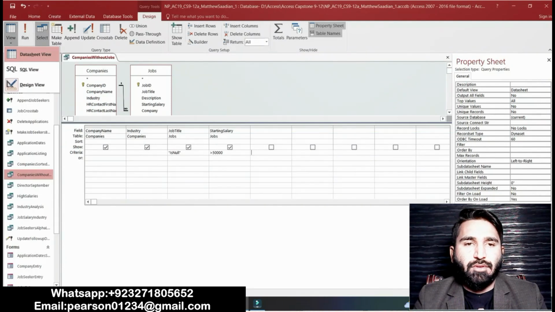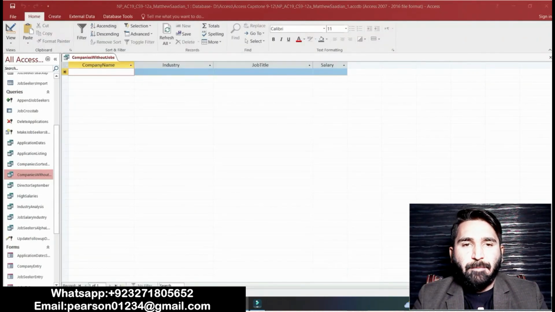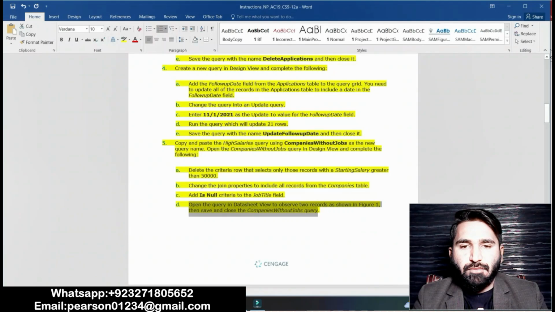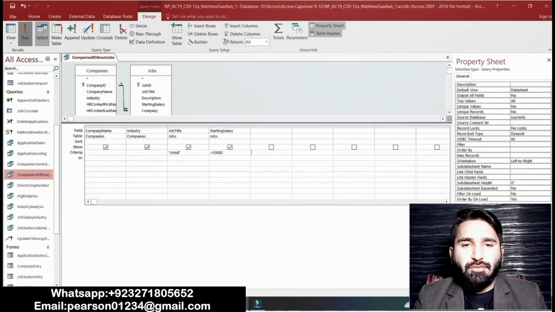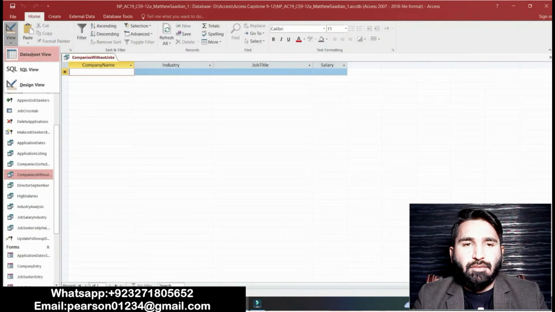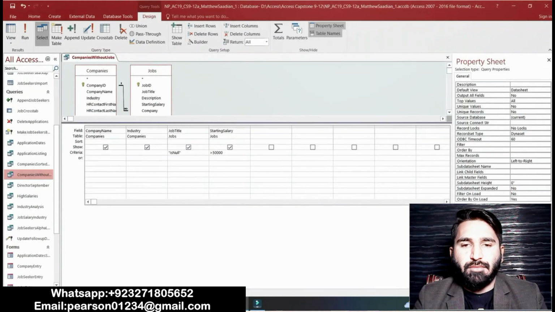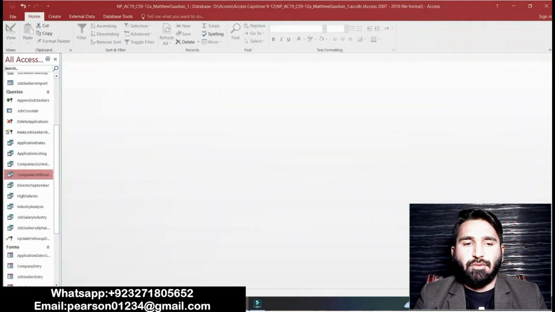Okay, query data sheet view. View to observe. Data sheet view. Okay, close them.